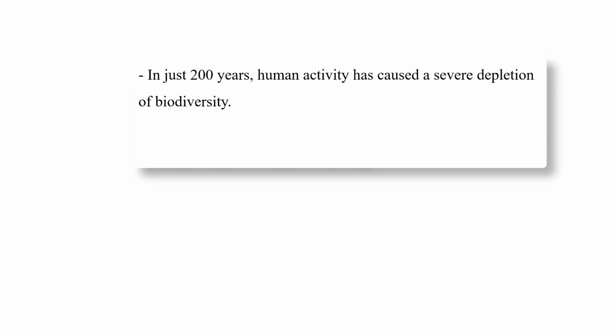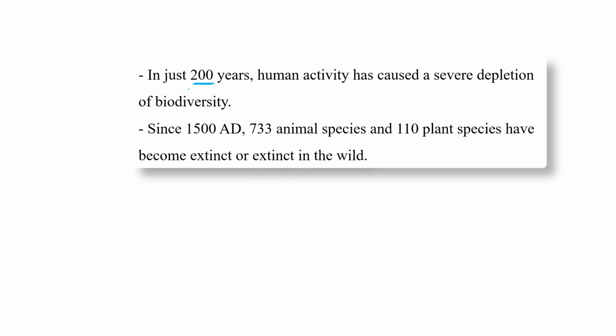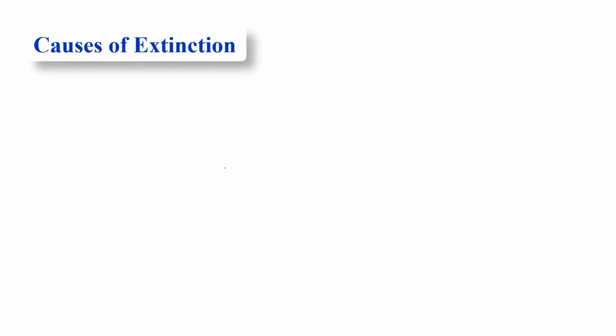Now you will be surprised that in just 200 years, human activities have caused a severe depletion of biodiversity. Since 1500 AD, 733 animal species and 110 plant species have been declared extinct or extinct in the wild, and it's a huge amount.